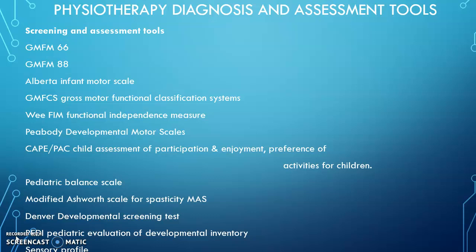Myself, whenever I look into a child, I commonly use this, which is called GMFCS. Very important. Anybody who wants to treat as a physiotherapist should never forget this. Gross motor functional classification system is a 5-point system according to the severity of independency of functional capability. What is the functional capability of the child? According to the capability, we divide the children from mild to severe. So 5 levels are there.